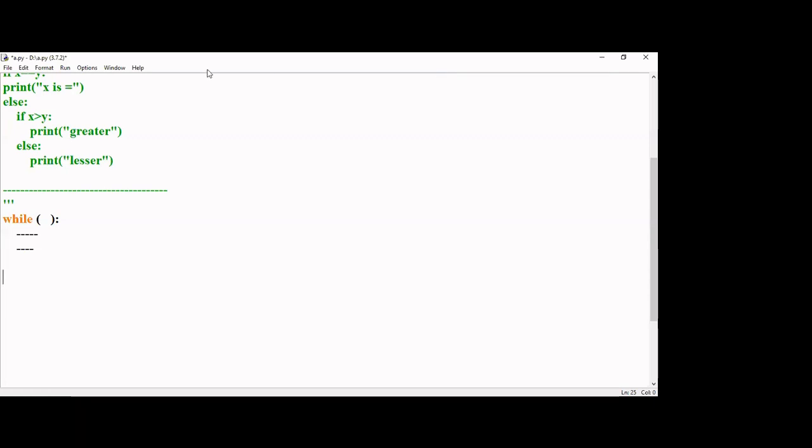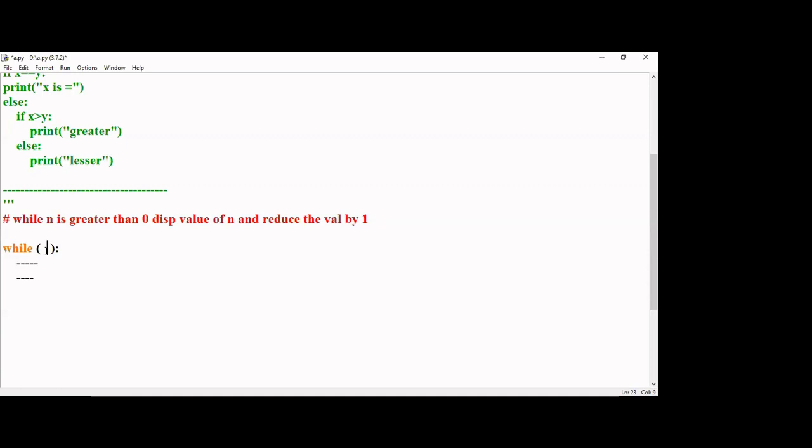Is that clear, students? I'll write it once again here, and we'll see how we can interpret the same thing using Python language. Okay, this is my statement. Now, how do I put this English-like statement in a while condition? We know this syntax is like this: while, within parenthesis, you put a condition, and below that, you write the statements.